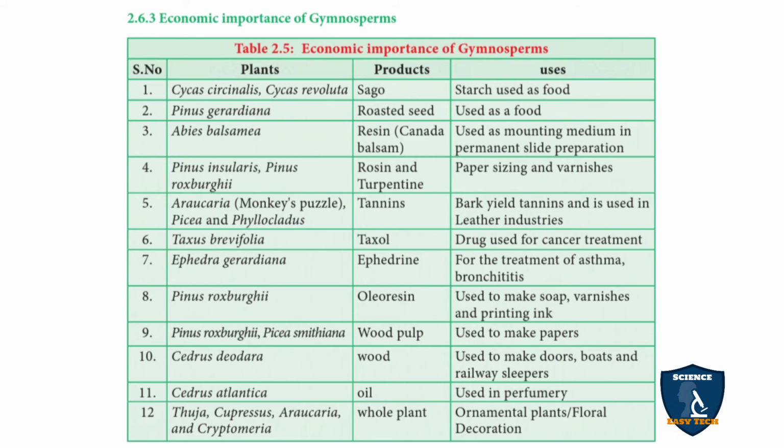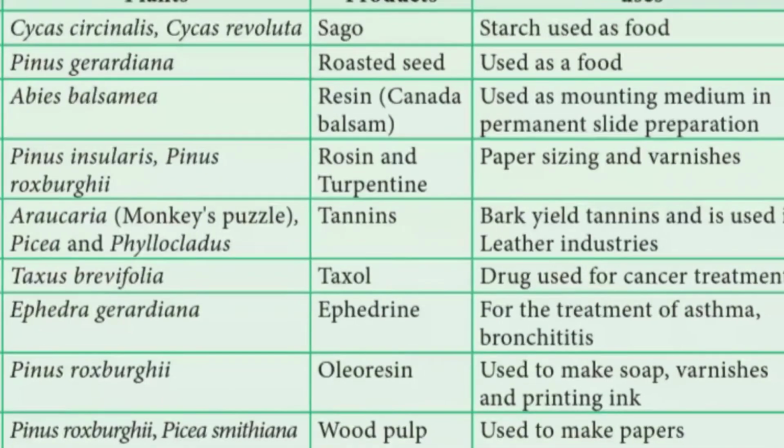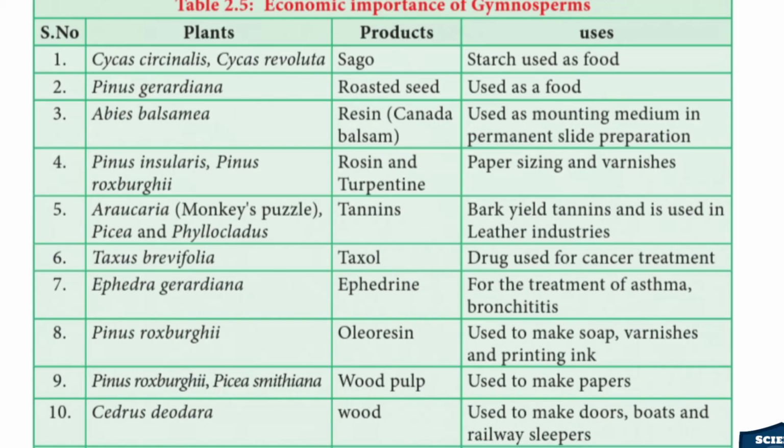Next we move on to the economic importance. First, Cycas circinalis and Cycas revoluta. The product is sago, a substance containing starch as a food.